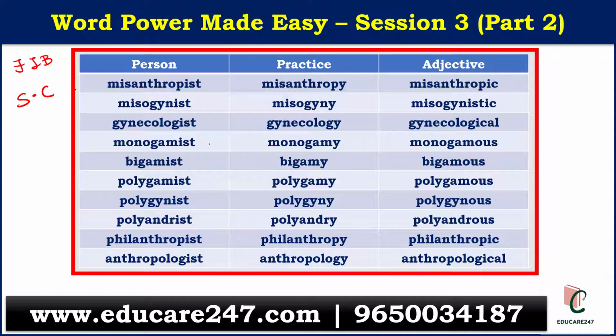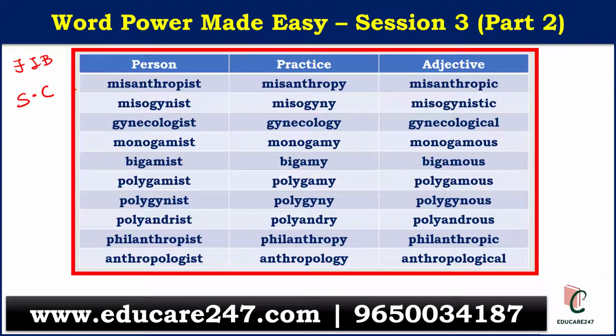Same we have monogamist, monogamy, and monogamous. Next is bigamist, bigamy, and bigamous. Polygamist, polygamy, polygamous. Polyandrist, polyandry, polyandrous. Polygynist, polygyny, polygynous. Philanthropist, philanthropy, and philanthropic.